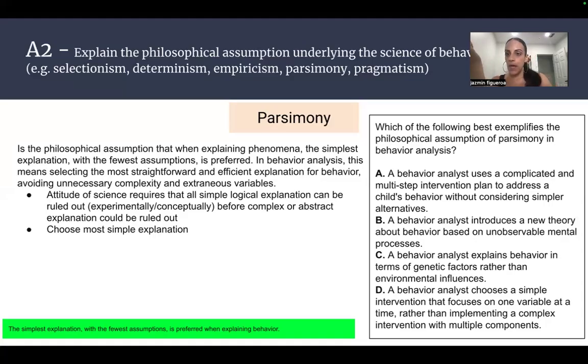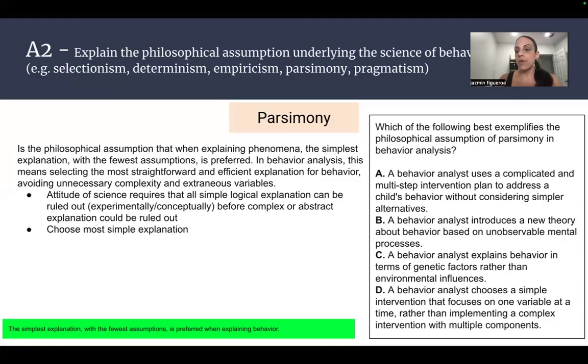All right, now here, by the process of elimination, we can eliminate A, obviously, because it says in the option without considering simpler alternatives. Parsimony is that simplest explanation, as we see in the bottom. Here in A, it says they don't consider it, so bam, eliminate A. B, a behavior analyst introduces a new theory about behavior based on unobservable mental processes. We know that that's not the answer. We can't measure them. That's not objective.